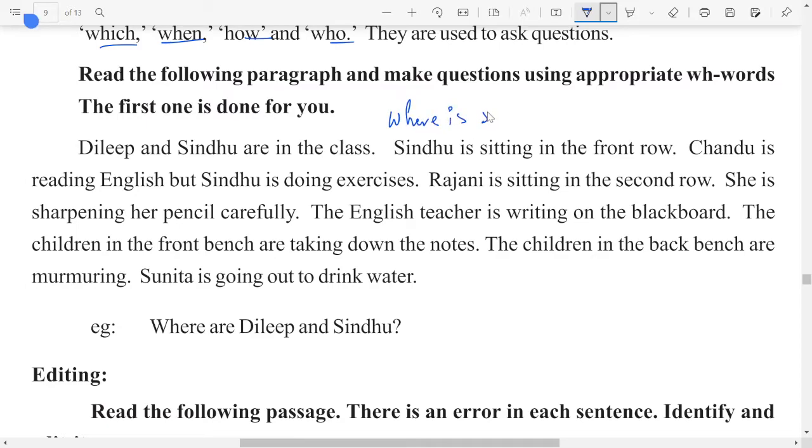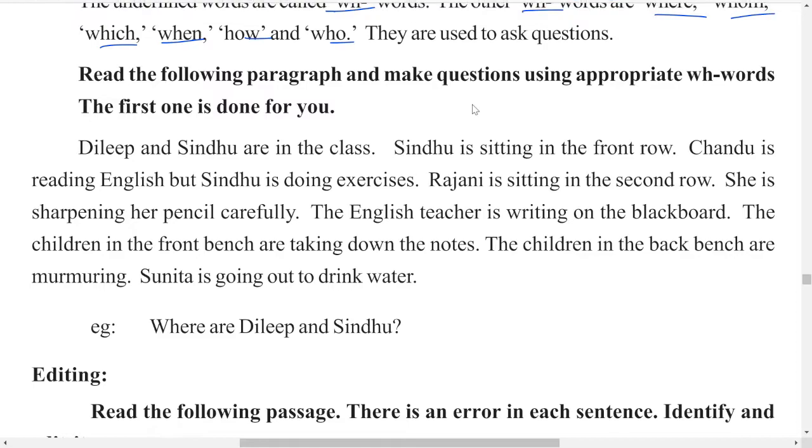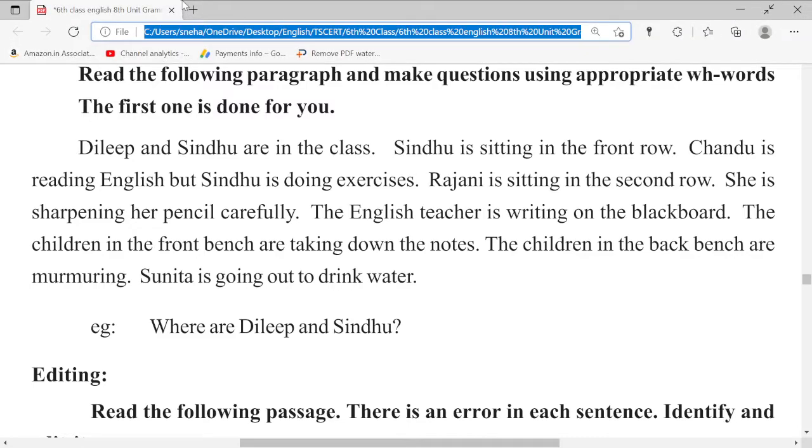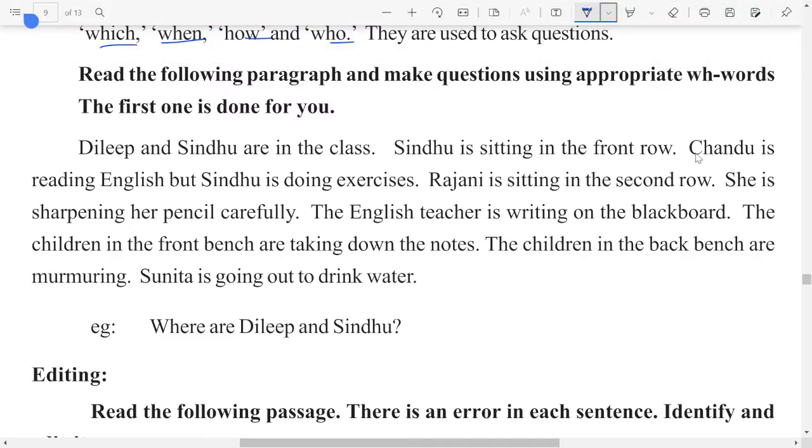Where is Sindhu sitting? Okay, that is the question we can ask for this sentence. Next one, Sindhu is reading English, but Sindhu is doing exercises. Okay, so here the two sentences are about two people. So let us look at this.